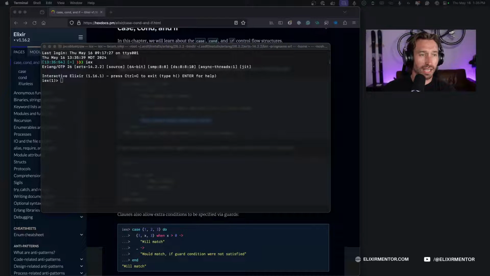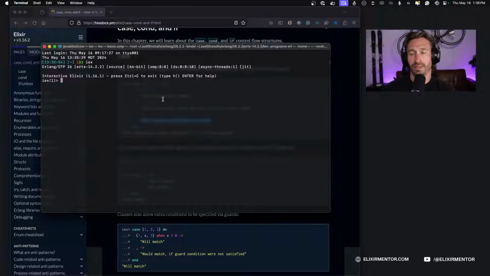Cool, and then we're going to go through this case example just to show you how it works. So if we do case here, and we're going to match against a map with 1, 2, and 3, and then we can go into our case statement, and if we don't have an end to this, it becomes multi-line in the Elixir shell.